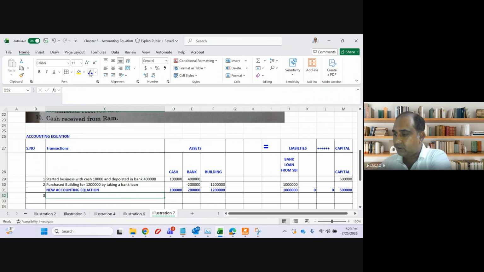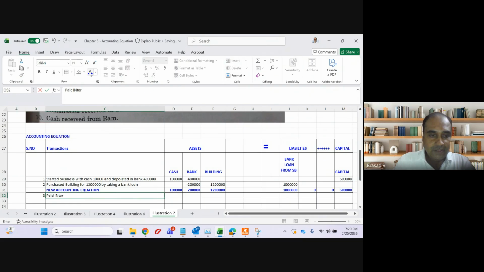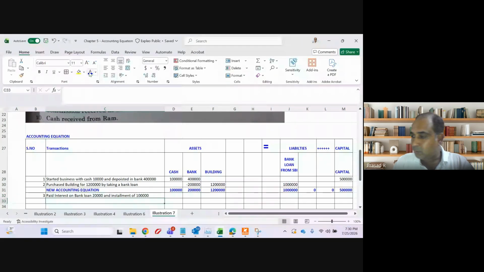Third, accounting equation. Paid interest on loan. See, when I take bank loan, I have to pay interest also, right? Bank loan, 20,000, and installment of 1 lakh. Let me explain this, guys, to you.